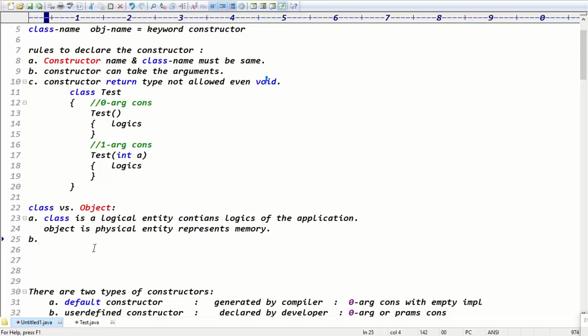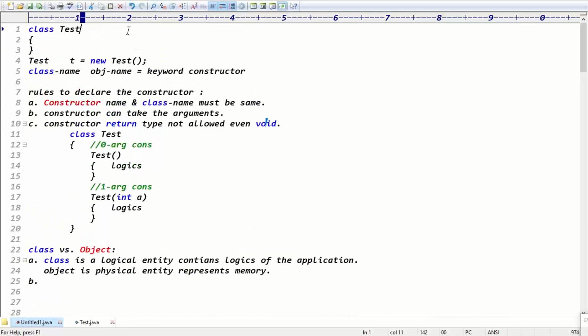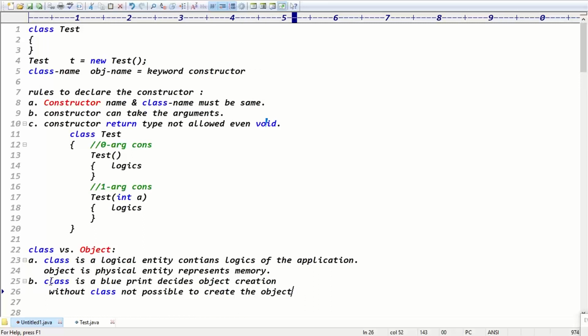The second point is that class is the blueprint. Based on the class only we are creating objects, right? Without a class, can we create an object? Definitely we cannot create the object. Class is a blueprint that decides object creation. Without a class it is not possible to create the object, right? Exactly, guys.